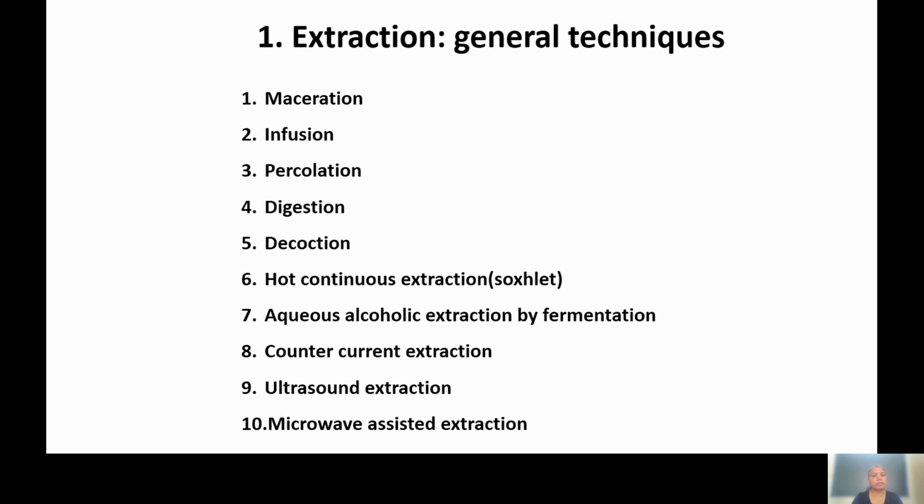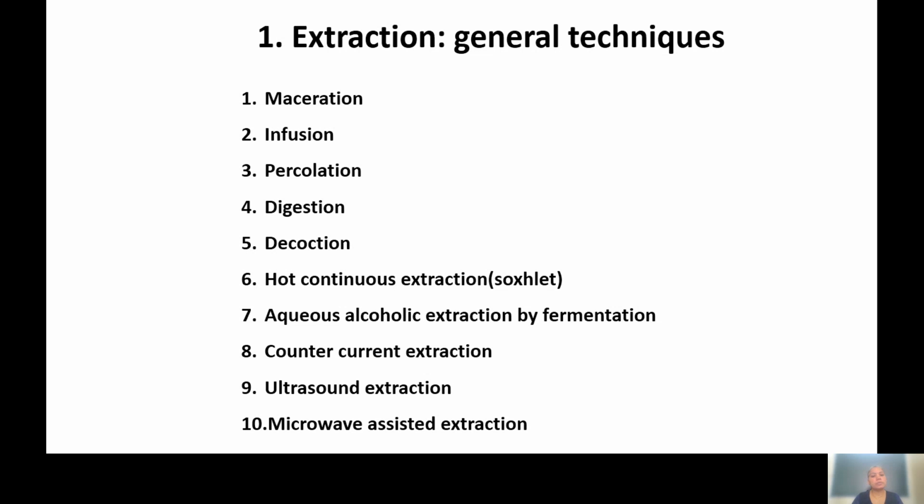Now, the general techniques used for the extraction purpose are maceration, infusion, percolation, digestion, decoction, hot continuous extraction, then aqueous alcoholic extraction by fermentation, counter current extraction, ultrasound extraction, and microwave assisted extraction.